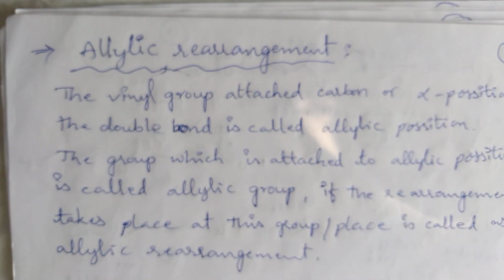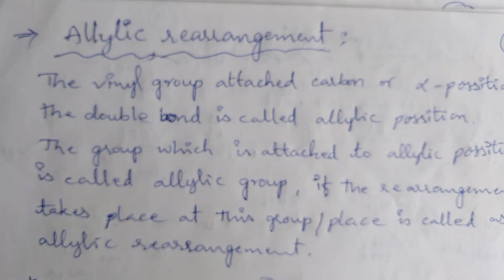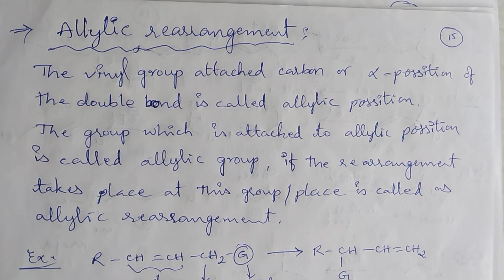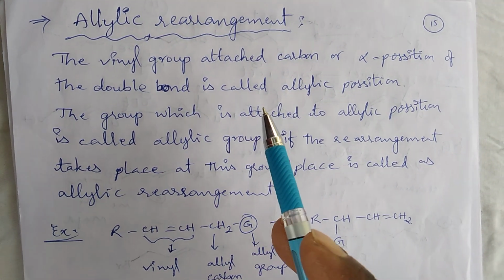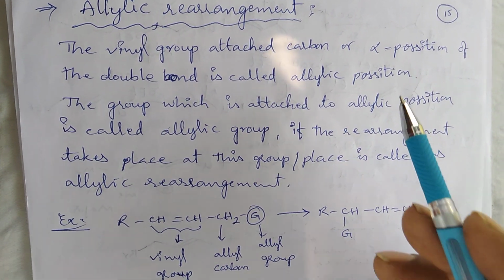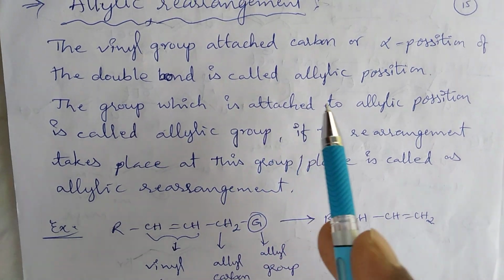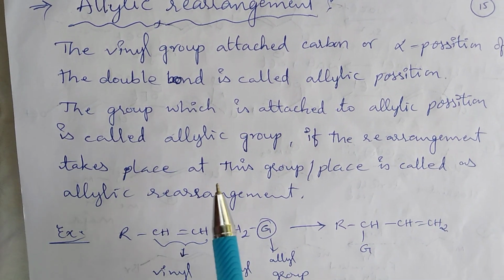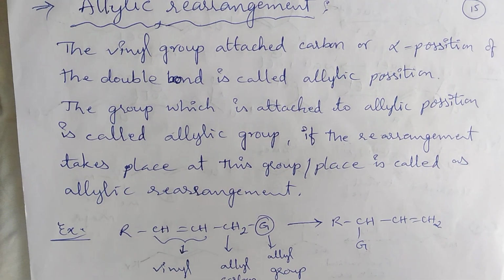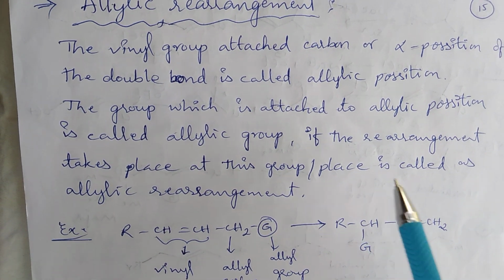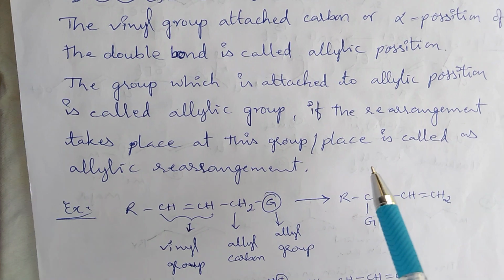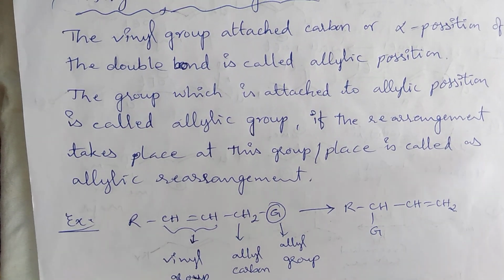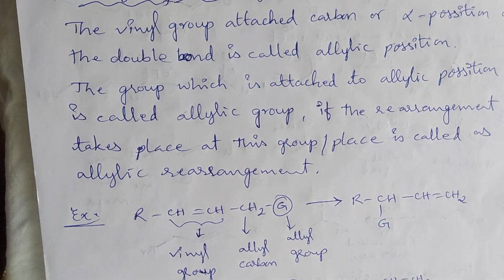Next one is allylic rearrangement reaction. The vinyl group attached to the carbon at the alpha position of the double bond is called the allylic position. The group which is attached to the allyl position is called the allylic group. If the rearrangement takes place at this group, it is called an allylic rearrangement reaction.